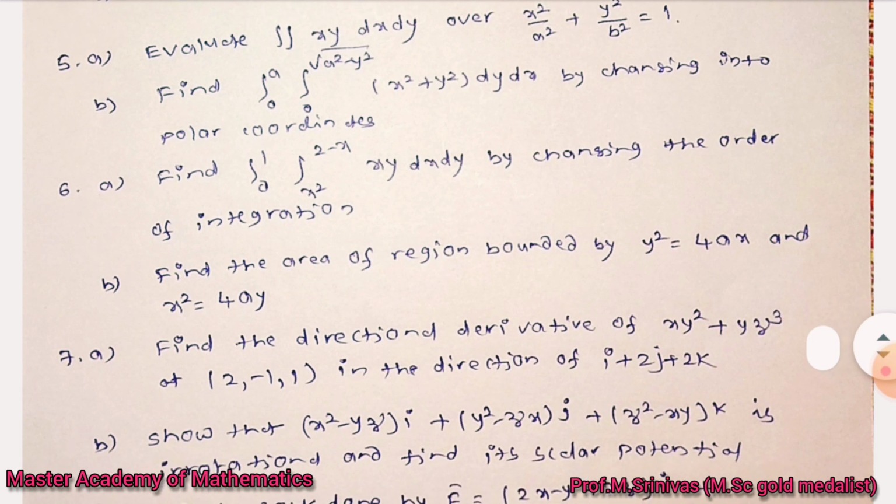Sixth b bit, find the area of region bounded by y square equal to 4ax and x square equal to 4ay. We have a separate formula for that. So use that formula in order to calculate area using the double integration side. So already two equations are there. By the two equations, you can find out the double integral value.